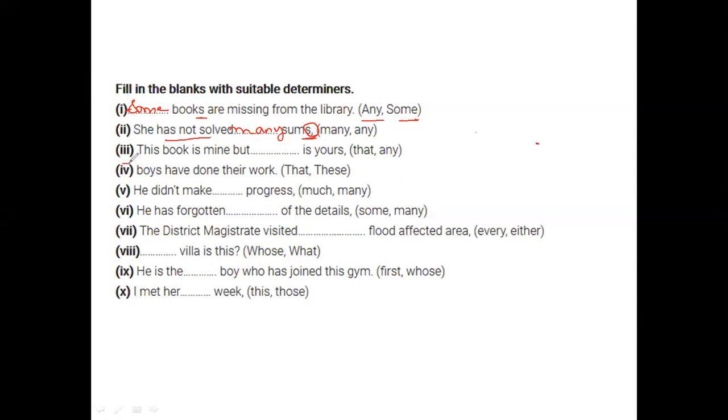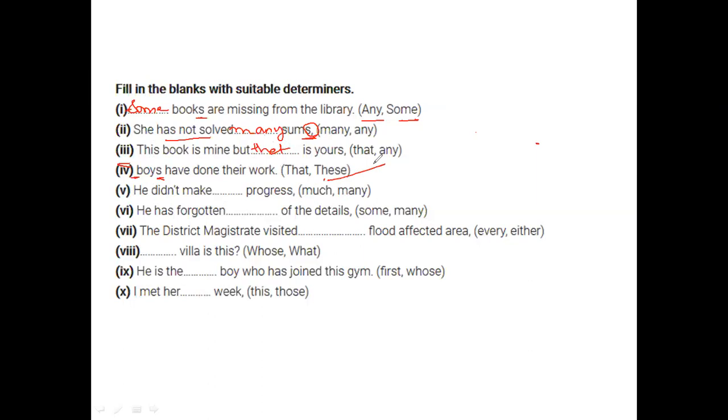Yeah. Next, this book is mine, but that's easy. This book is mine, but dash is yours. Yeah, that's quite nice. It was easy. All right. Dash boys have done their work. Okay, typo. Dash boys have done their work. This is easy again. We have plural, so we know these and that we will always use these. Yes, true.